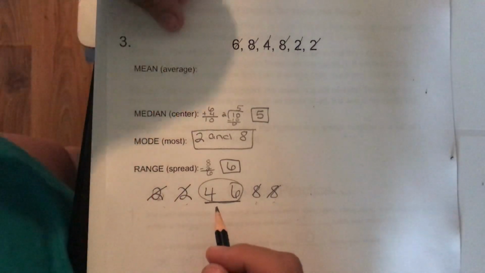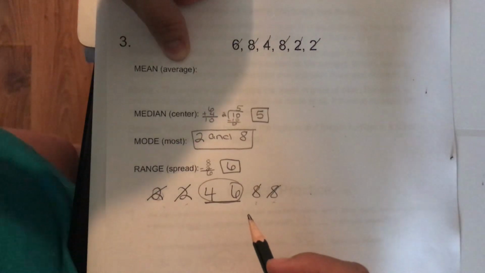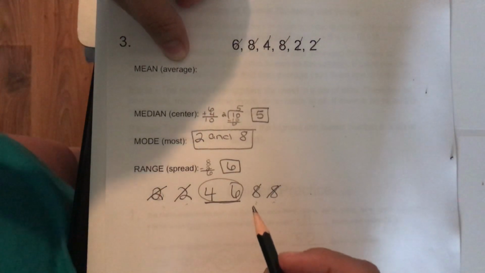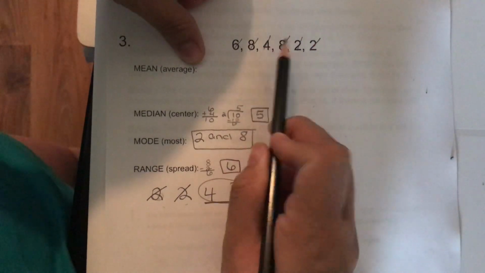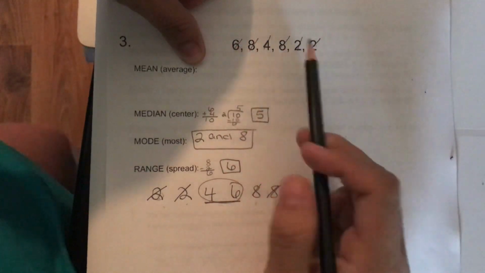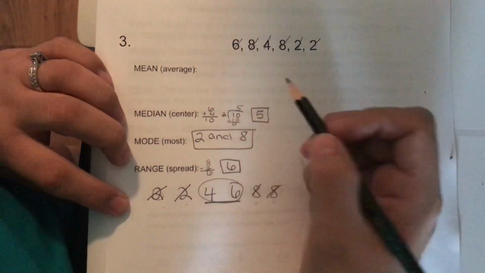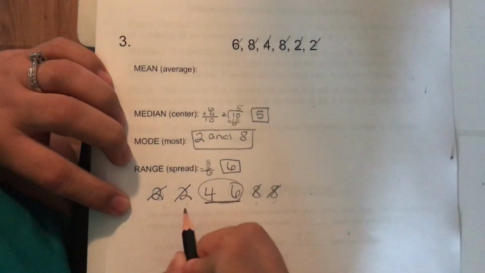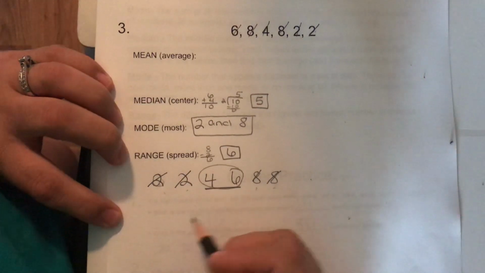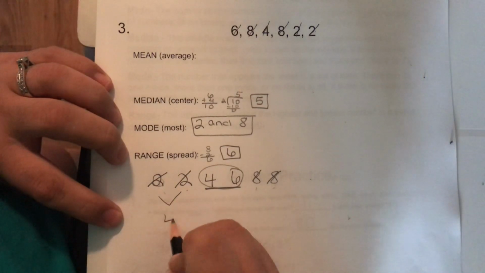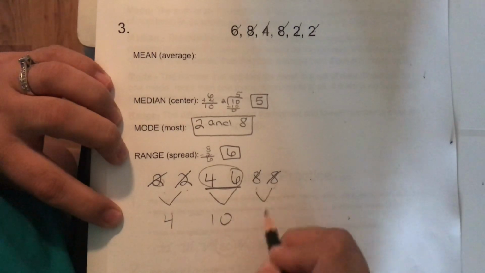And then of course, last but not least, we have our mean, which is our average. Add them all up and divide by however many numbers we have. We have 1, 2, 3, 4, 5, 6 numbers. So we're going to add all these up and then divide by 6. We can do the addition down here since we have more space. We know that's 4. We know that's 10 because we already added it. And then we need 16.